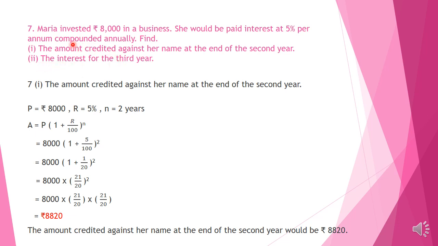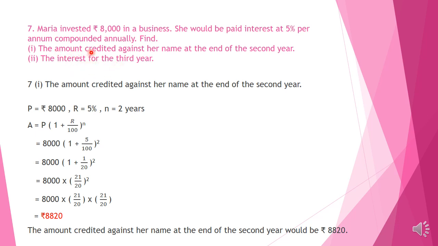Then here Maria invested or deposited rupees 8,000. She gets interest at 5% rate, and the interest is compounded annually. We have to here find two answers. First one is the amount credited against her name at the end of the second year, that is the amount she would get at the end of the second year. Second one is the interest for the third year. Let us find the first one.